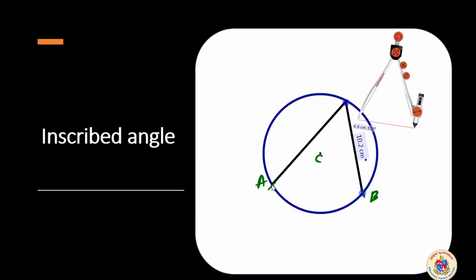How many inscribed angles are there? Many are possible. I can draw another inscribed angle of the same arc AB. There can be n number of them. And interestingly, all these inscribed angles will have the same measure. This angle can be extended also if you want.